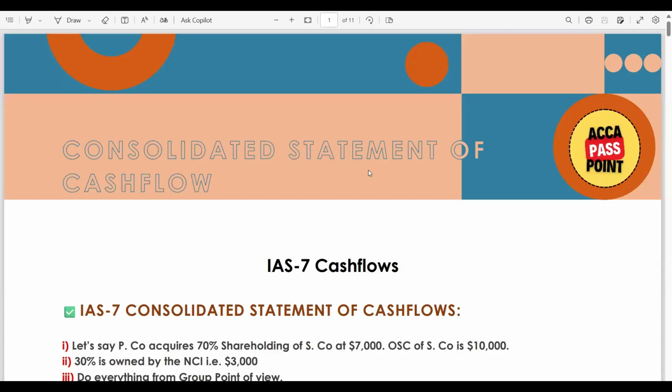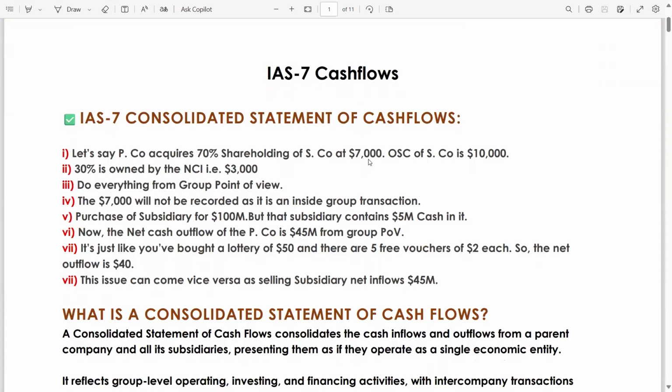Okay guys, this is IAS 7 Cash Flows. Before starting the definition and theory regarding cash flows, let's go through a few pointers on why the consolidated statement of cash flows is important. IAS 7 Consolidated Statement of Cash Flows.